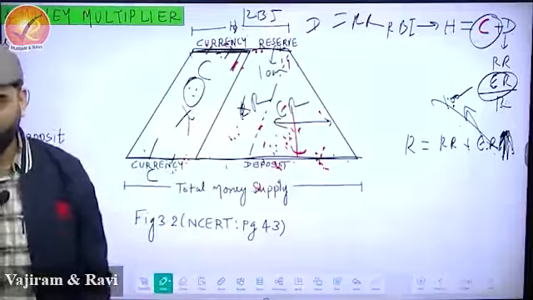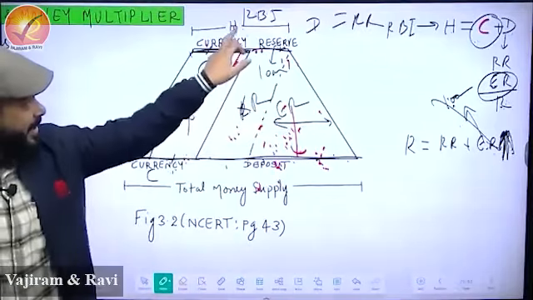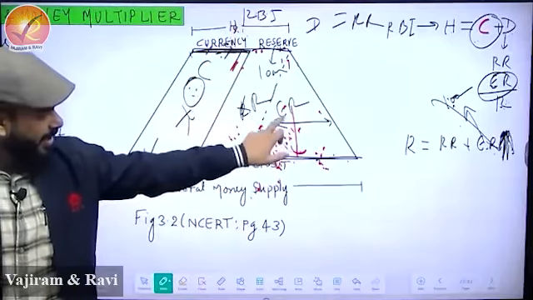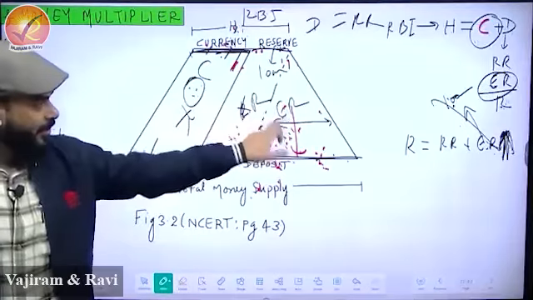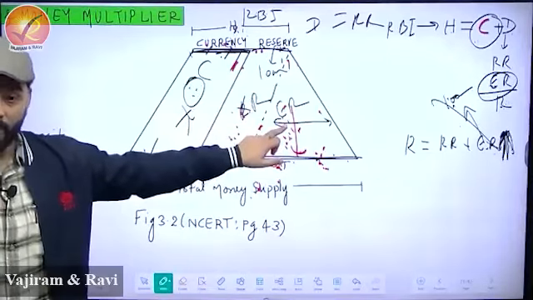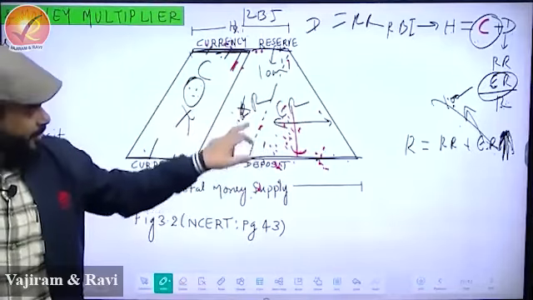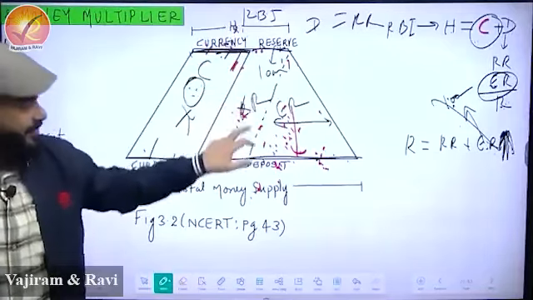So what do we observe? Who has the power to increase money supply? H leads to increase in money supply. But who decides ER? RR decides ER. So ER does not decide RR. RR decides ER. Absolutely. But in this case, since CDR is not mentioned, we'll talk about this. So from H, fractional reserve system.